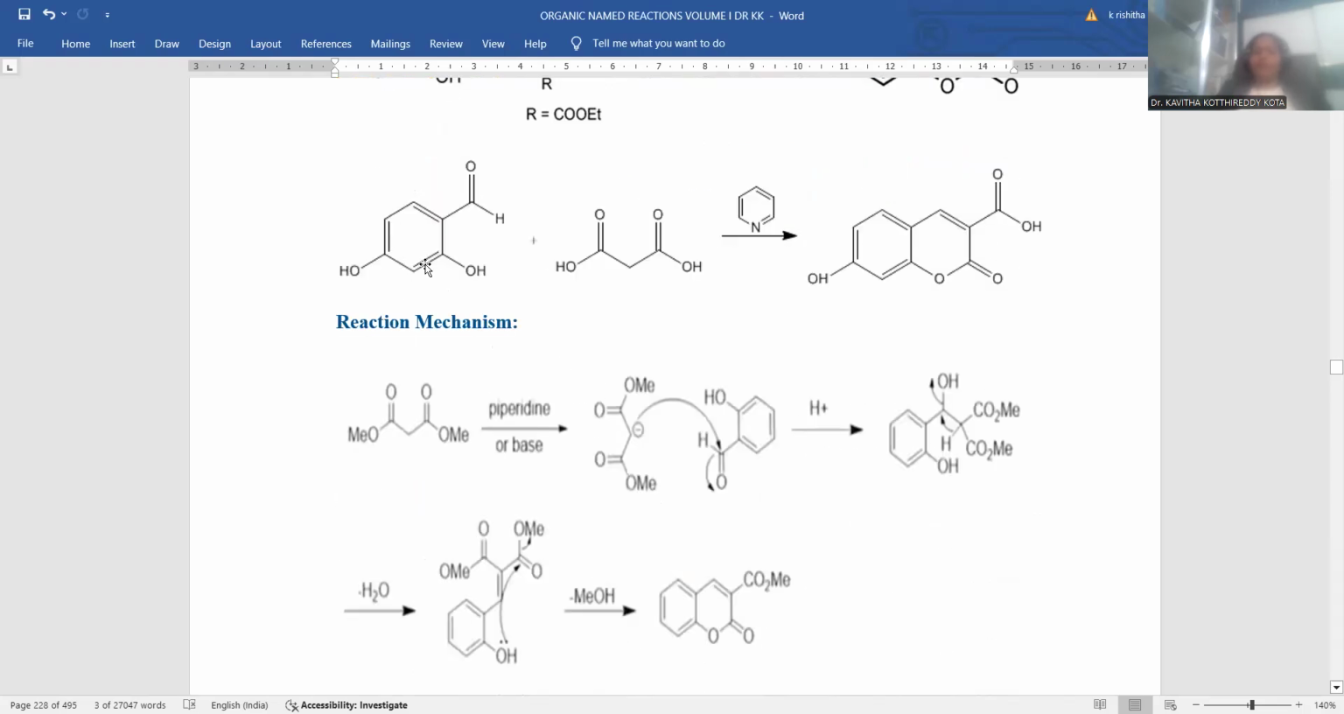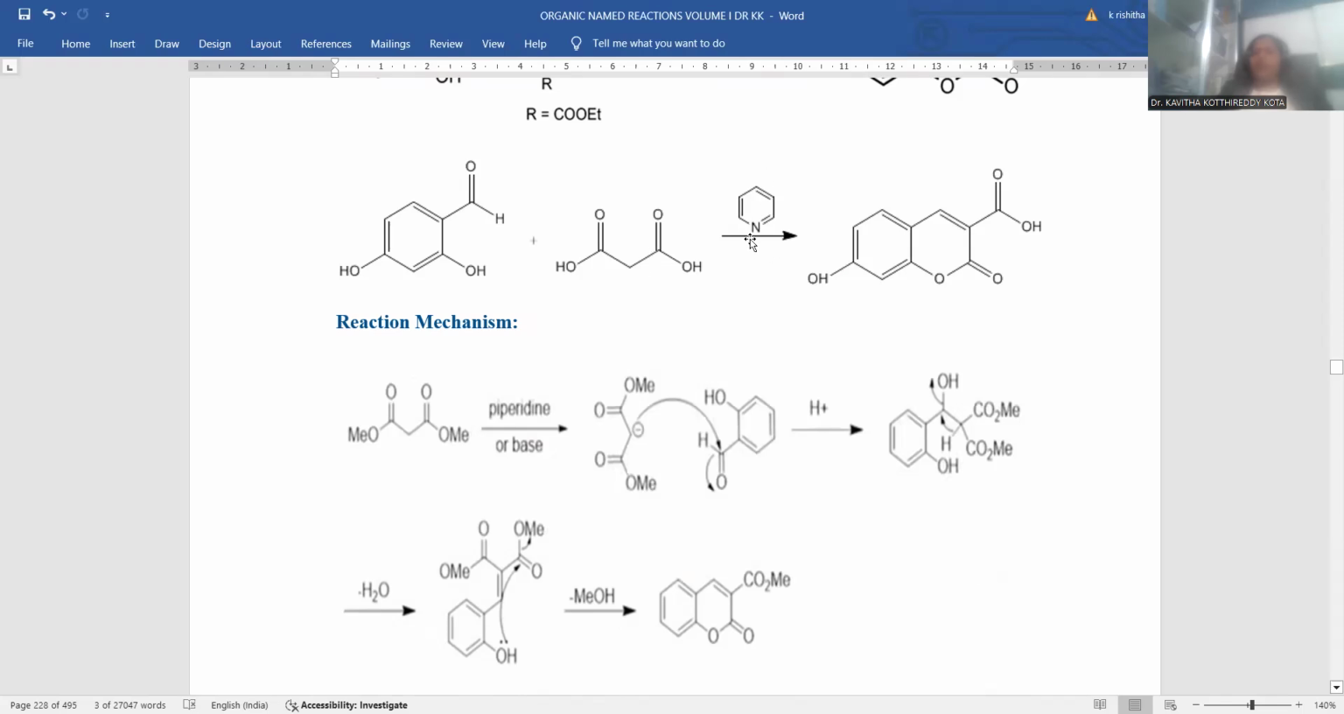Let me extend the research based on this Knoevenagel condensation of salicylaldehyde giving rise to coumarin. I am taking resorcinol with the aldehyde functionality ortho to the phenol. You can treat this compound as 2,4-dihydroxybenzaldehyde in specific. 2,4-Dihydroxybenzaldehyde is treated with another active methylene compound, malonic acid.